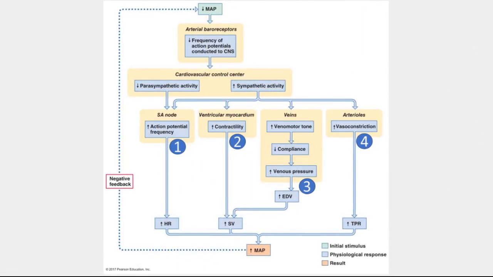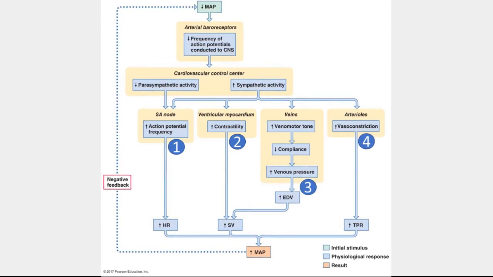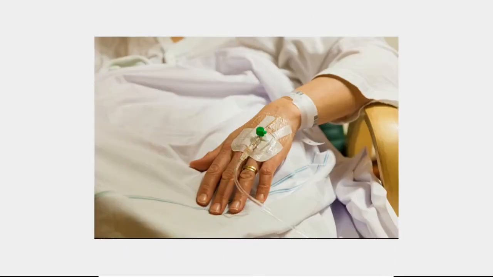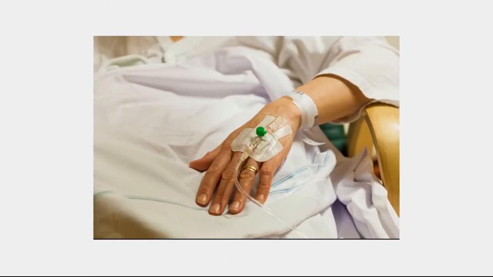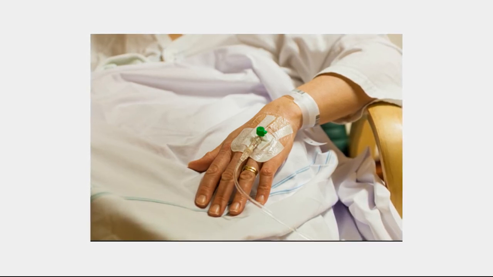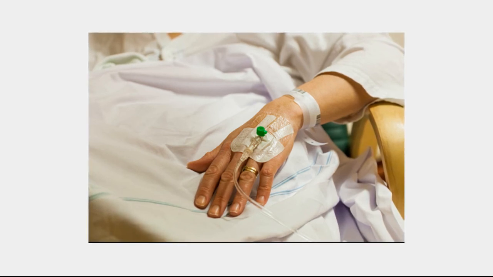So now we've seen all four ways the sympathetic division acts on various effectors throughout the body to increase MAP in the baroreceptor reflex. This is all important clinically because patients who are in shock can be given norepinephrine to help raise mean arterial pressure by promoting all four of these responses in the body to hopefully prevent organ damage and death.